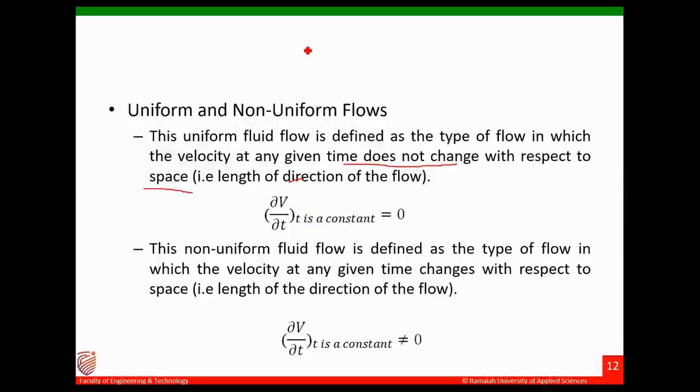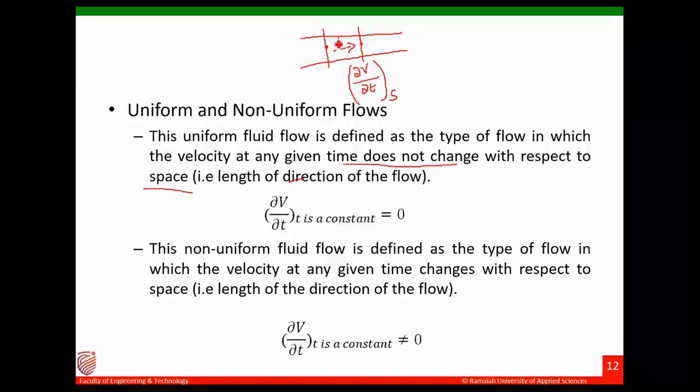Let's say you have a pipe, and you look at the velocity at this point at the given time. After some time the particle comes here. The change in velocity with respect to space, where the space is the x direction it is moving in, is 0.